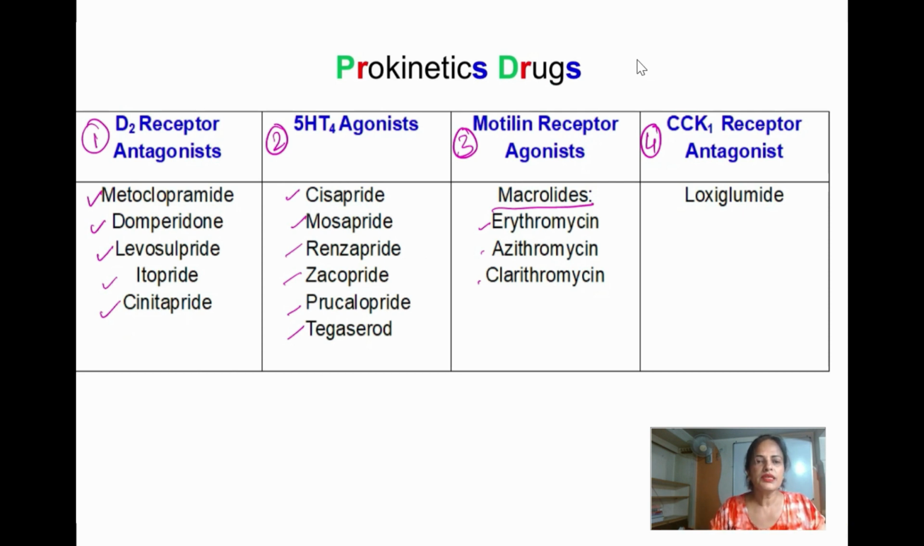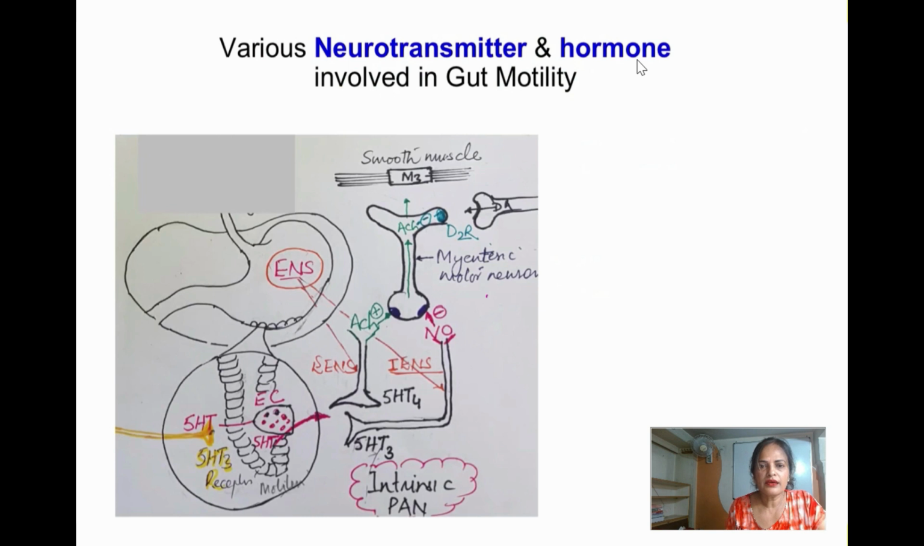So by looking at all these groups of drugs, it means all these neurotransmitters and hormones are involved in gut motility. Dopamine receptor antagonists act on the dopamine neurotransmitter, this one on the serotonin neurotransmitter, this one with the motilin hormone, and this one with the cholecystokinin hormone. So all these four are involved in gut motility. So let's take first what important role they play in the gut motility.